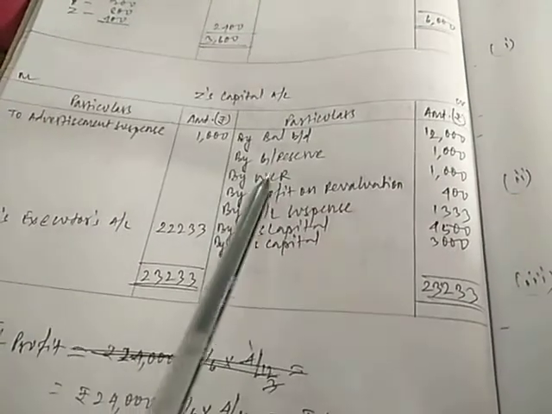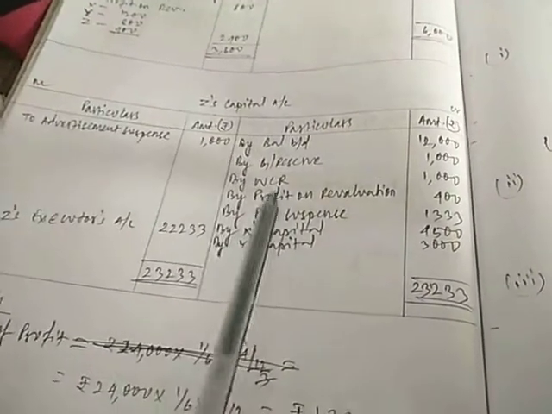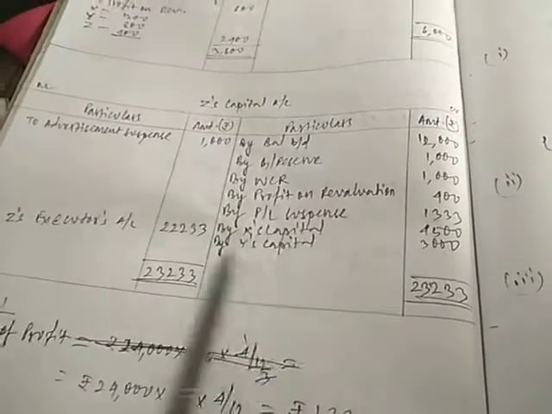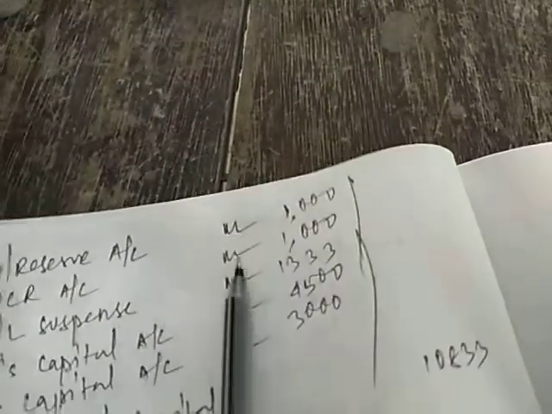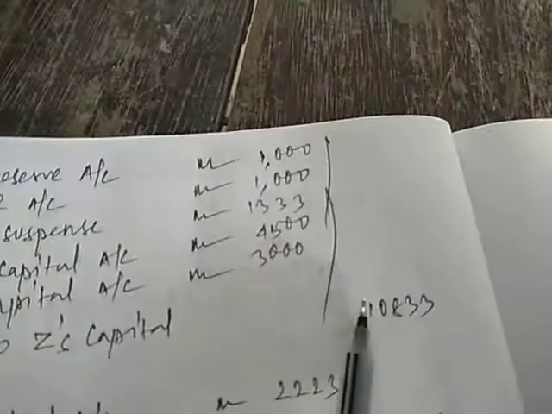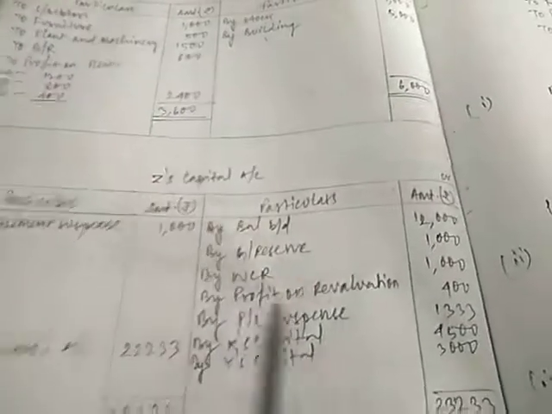Next entry, all the items on the credit side except the balance BD, general reserve, workman compensation. This profit on revaluation was already distributed, so we will not take this. General reserve, workman compensation reserve, profit and loss suspense account, X's capital, Y's capital, together we can take in a compound entry that I have done here. General reserve debit, workman compensation reserve debit, PL suspense debit, X's capital debit and Y's capital debit to Z's capital. Together all the amounts respectively you will put there and you will get the total 10,833. Because we don't need to make the entry for the balance BD, and profit on revaluation we have already distributed in the previous entry, entry number 3.